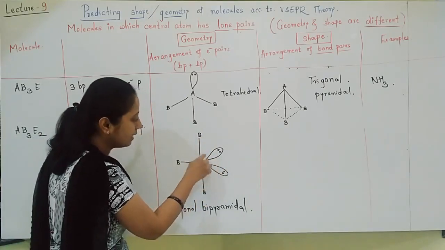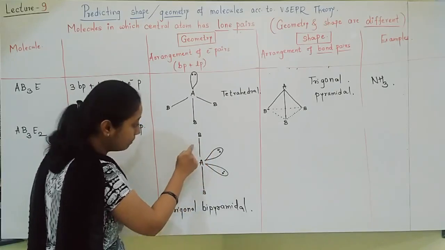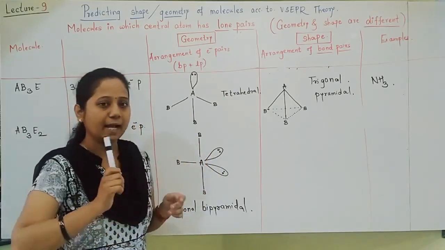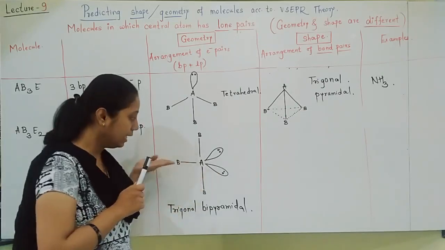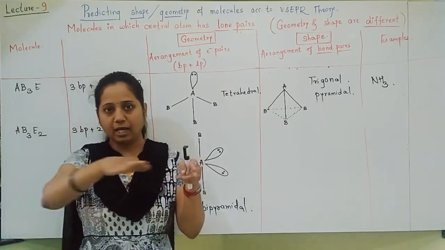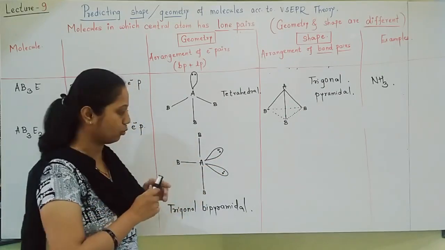Maximum repulsion is there, and bond pairs are also there. Lone pair, bond pair repulsion is also there. And that's why the arrangement of lone pairs always takes place at the equatorial position, along the equator. At the equatorial position, you must show both lone pairs.